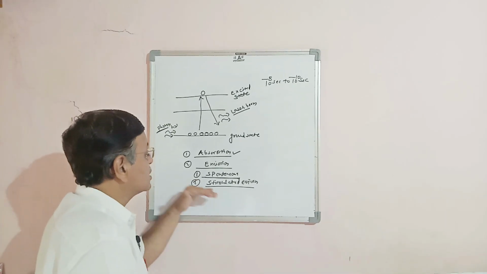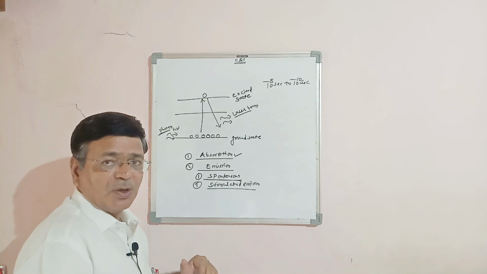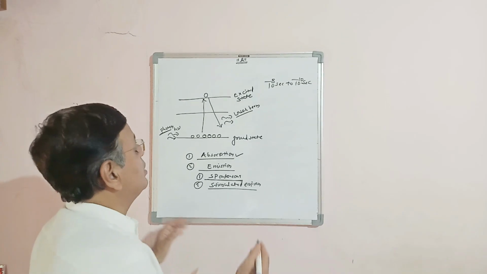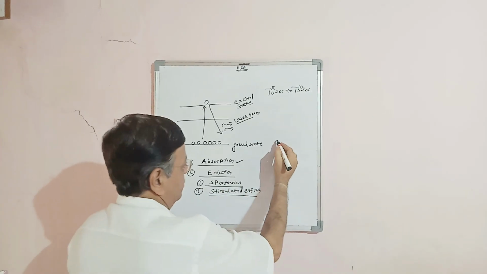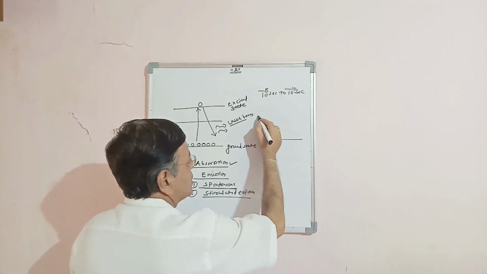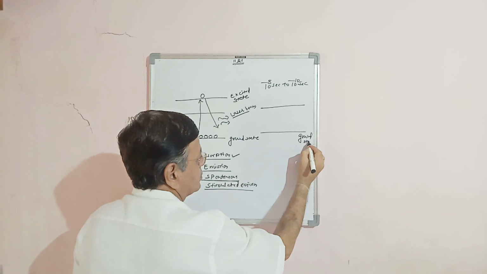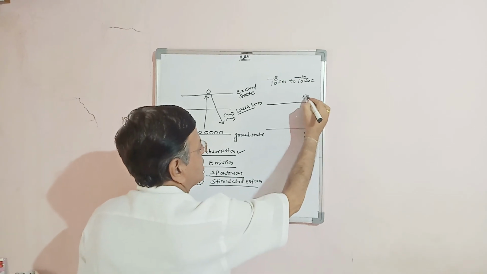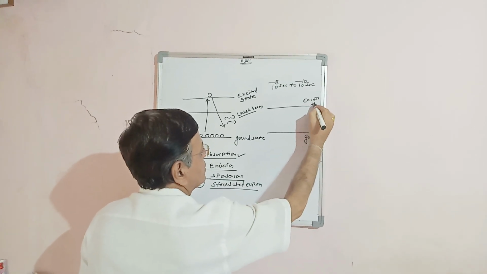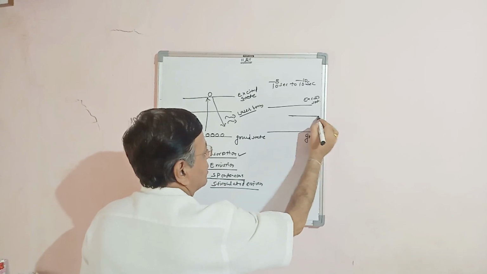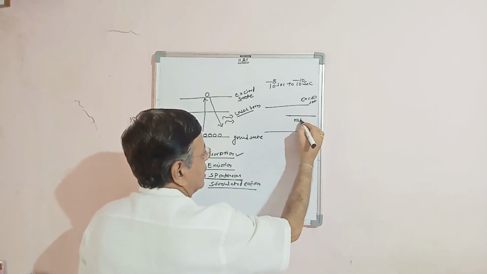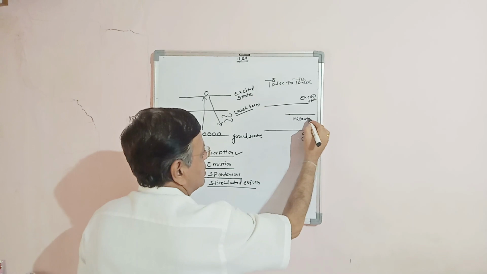Then what is stimulated emission? While discussing stimulated emission, we have to first discuss what is meant by metastable state. This is the ground state, this is the excited state, and in between them there is one state that is called the metastable state.